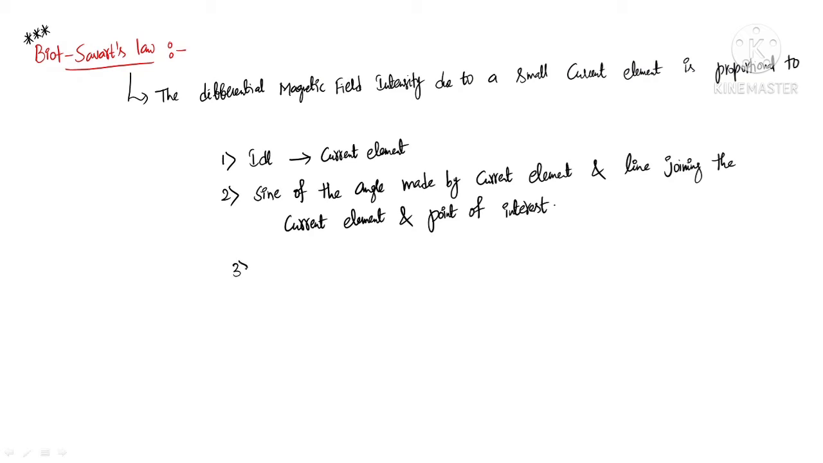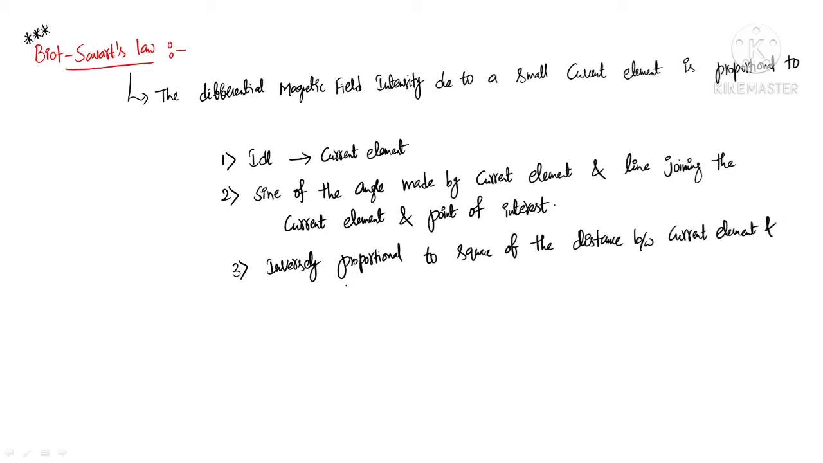Third one, inversely proportional to square of the distance between them. Between them means between the current element and point of interest. If you want a clear explanation, I can write current element and point of interest.